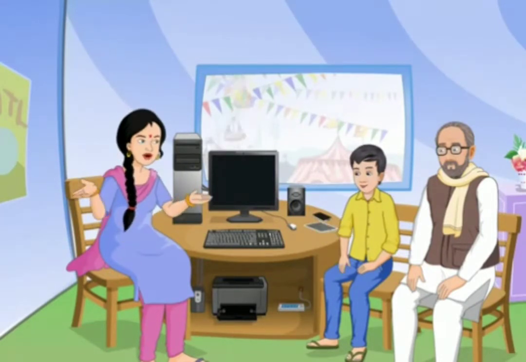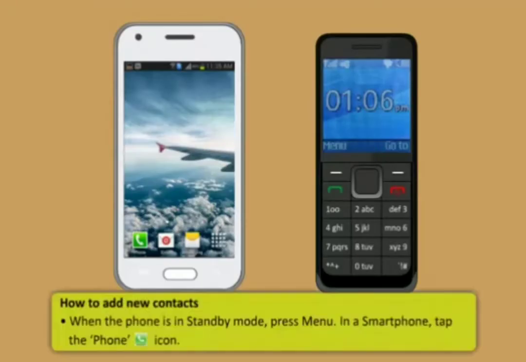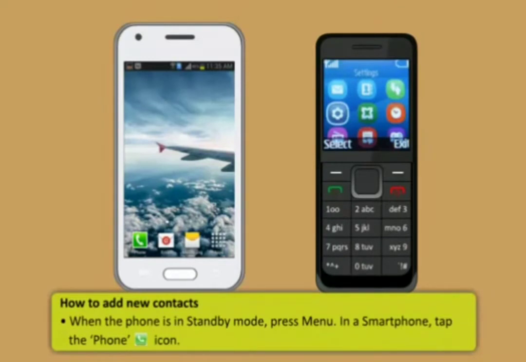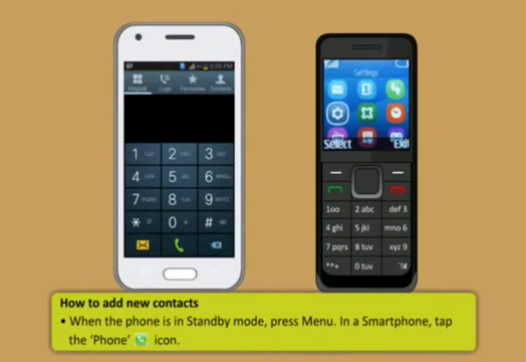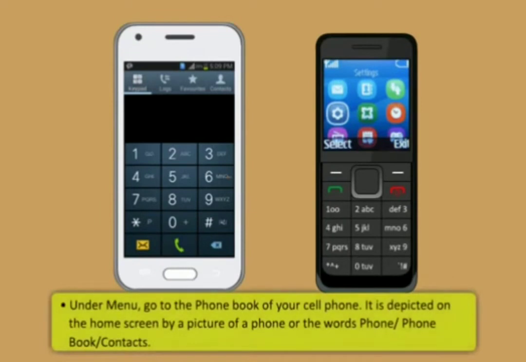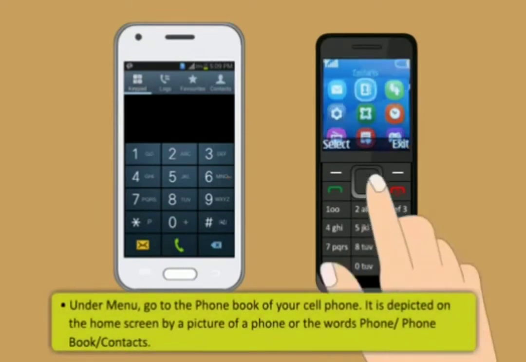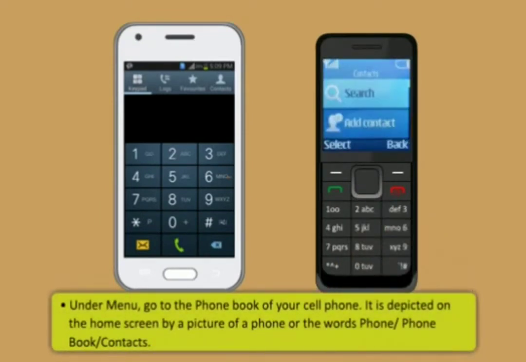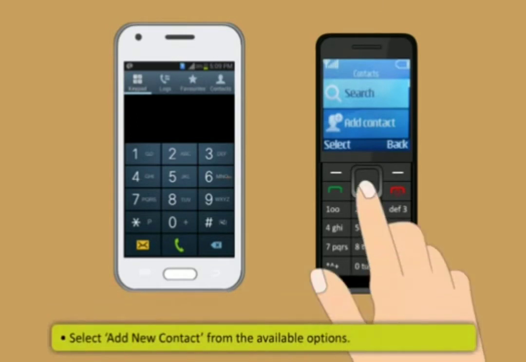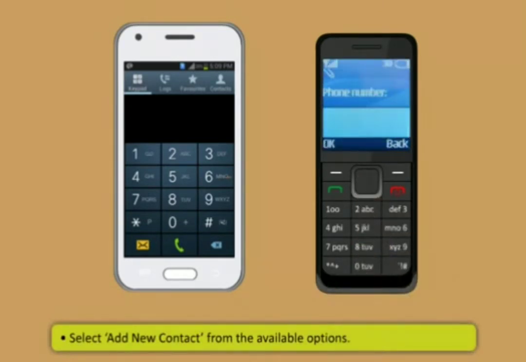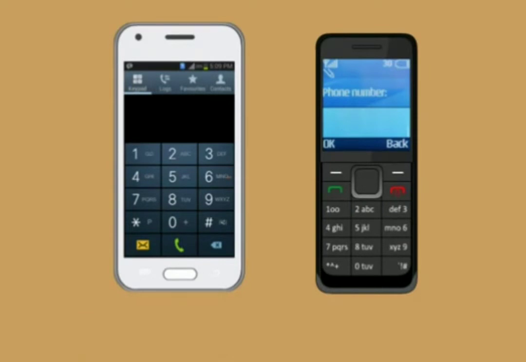This is how you can add new contacts. When the phone is in standby mode, press Menu. In a smartphone, tap the phone icon. Then, under Menu, go to the phone book of your cell phone. It is depicted on the home screen by a picture of a phone or the words Phone, Phone book or Contacts. Now, select Add New Contact from the available options.